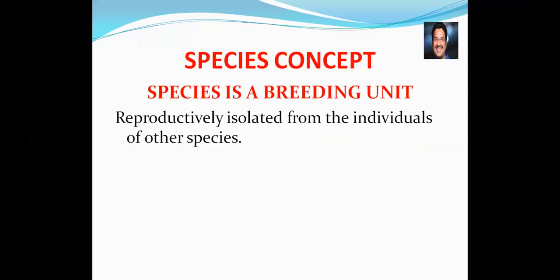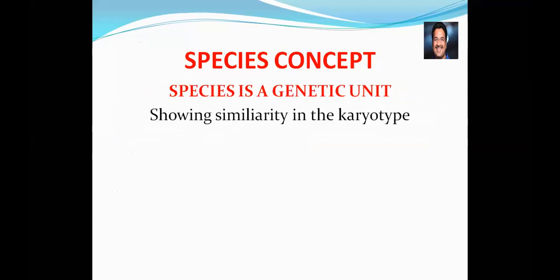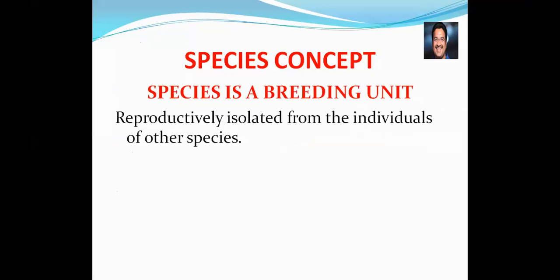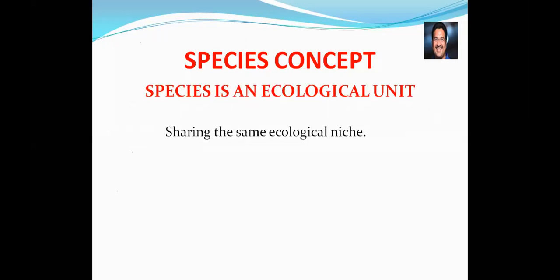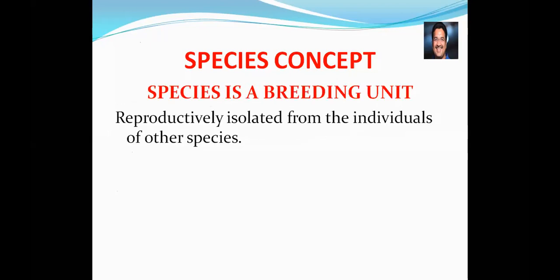Okay, let's continue with the four concepts of the species. Four basic concepts of the species here. We say species as a breeding unit, species as an ecological unit, species as a genetic unit, and species as an evolutionary unit. We need to remember that there are four units here. Let's take one after another. Why do we call the species a breeding unit? Because they are reproductively isolated from the individuals of the other species.